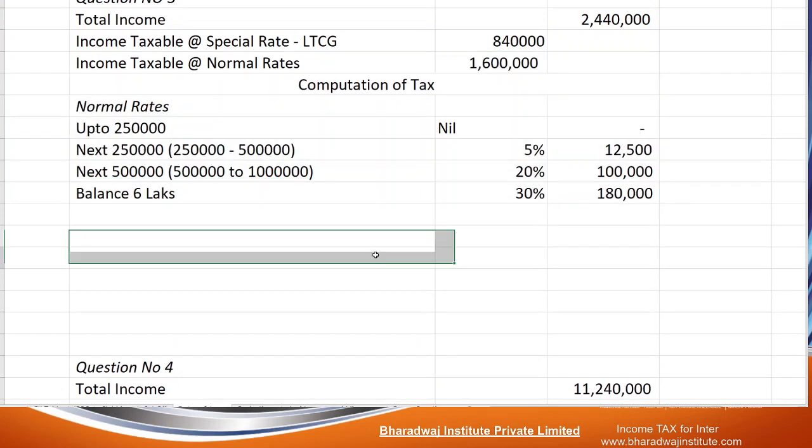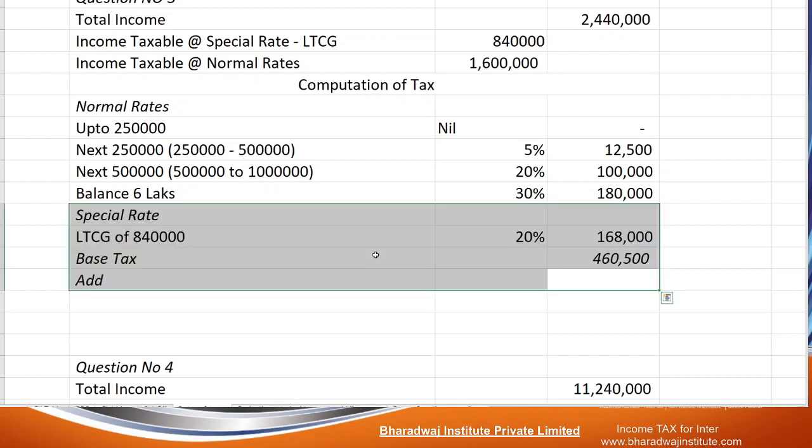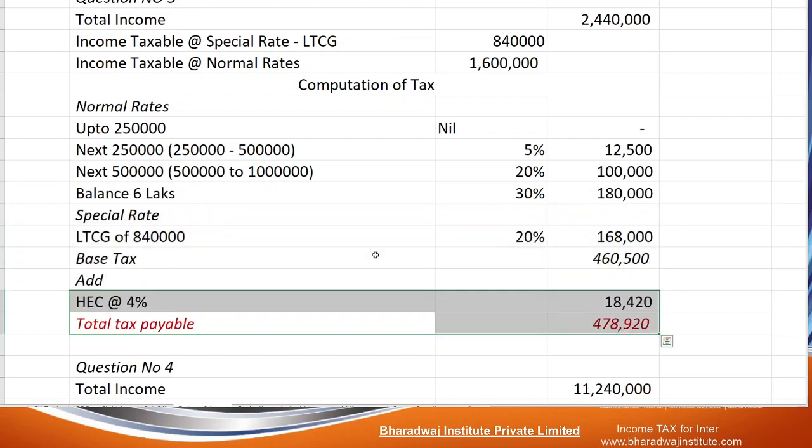Next, tax on LTCG. What will be the tax on LTCG? 20%. 8,40,000 into 20%.